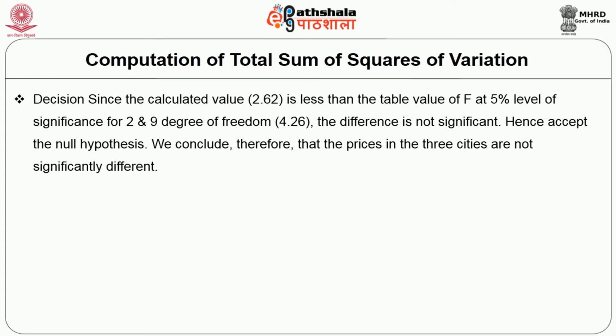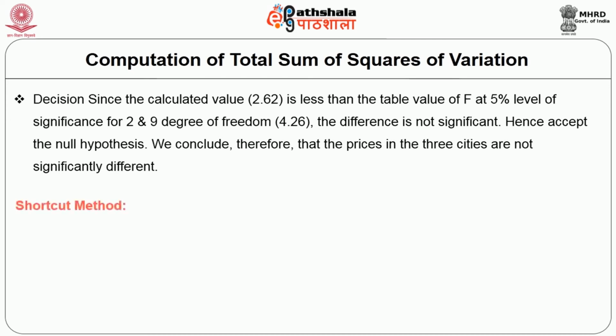Then the next step is the decision. Since the calculated value is less than the table value of F at 5% level of significance for 2 and 9 degrees of freedom, the difference is not significant. Hence, accept the null hypothesis. We conclude therefore that the prices in the three cities are not significantly different.